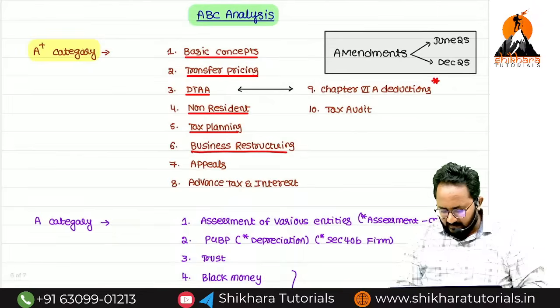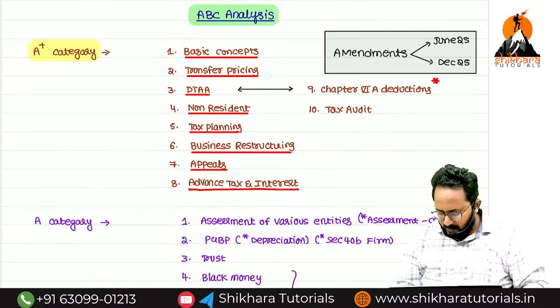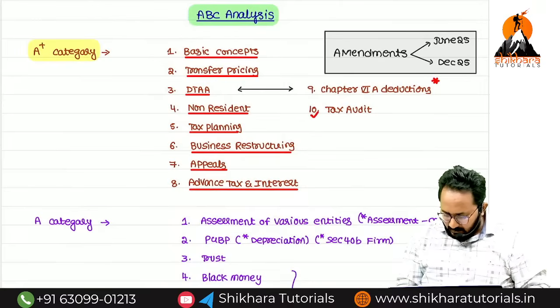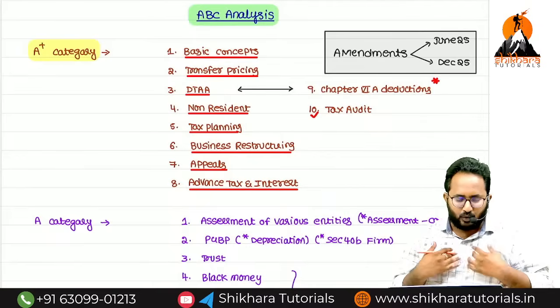Business restructuring, appeals and revision, rectification, advance tax and interest. The recently added tax audit chapter also, in my view, is A plus category.